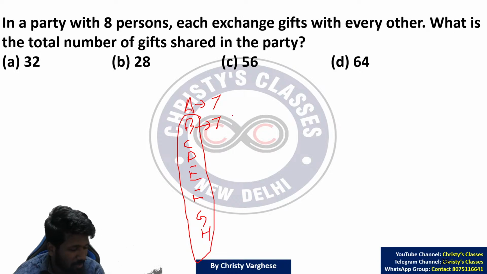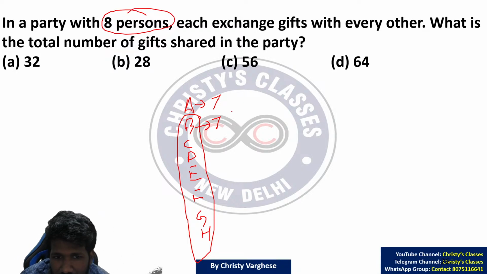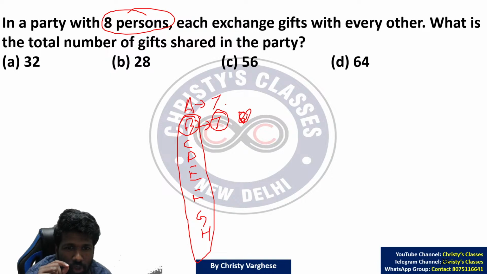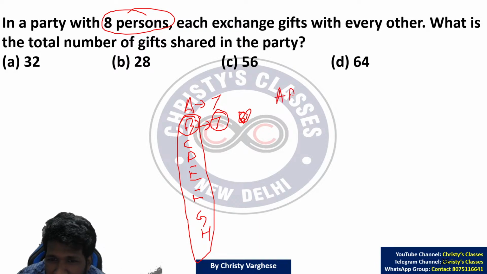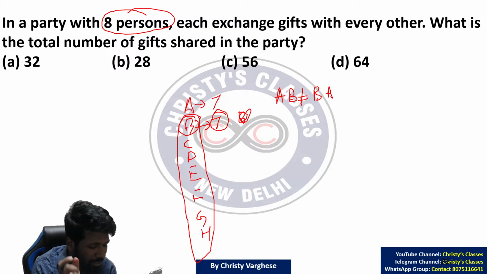Yeah, that is where you have to think. In the shake hand problem, if 8 persons have to do shake hands, we will say A 7, then B 6 only. But here B should also buy 7. Just imagine, you give a gift to your friend, so your friend giving the same gift back to you. Will you be happy? That is not how the concept of gift sharing should work. A to B and B to A are different here. A to B not same as B to A. So order matters. This keyword is very important.